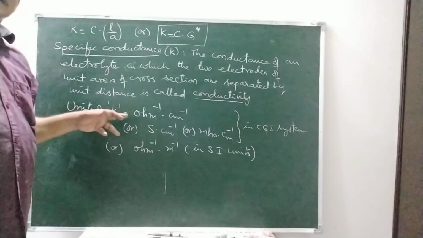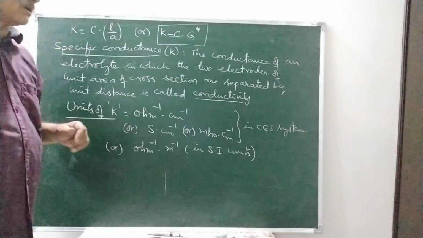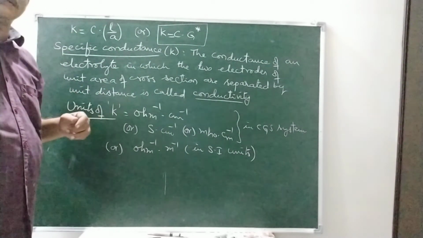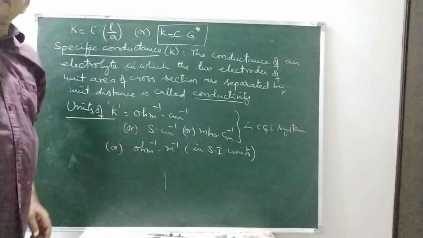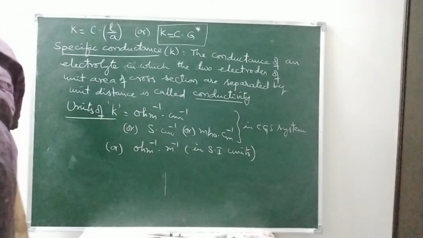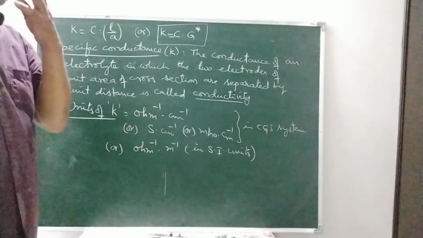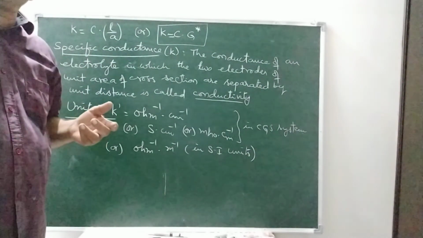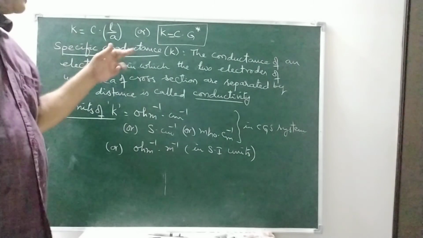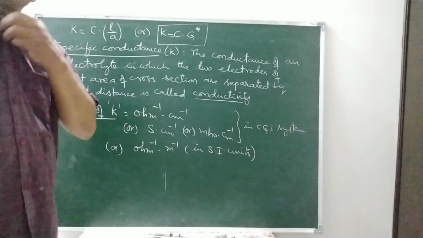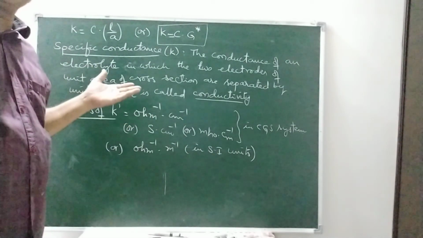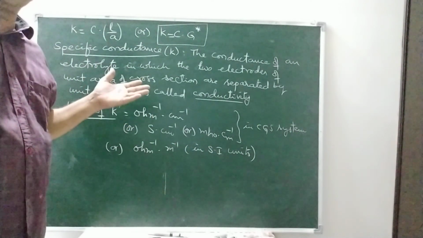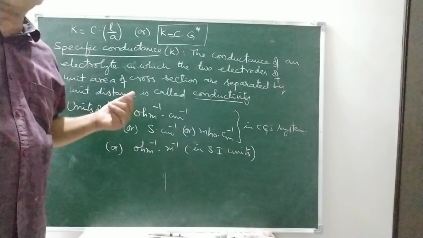And this specific conductance also depends on the concentrations of the electrolytes. Usually these concentrations are generally expressed in molarity and normality. If the concentration is expressed in molarity, then that conductance is called molar conductance, and if it is expressed in normality, it is called equivalent conductance. This will be discussed in the next part.